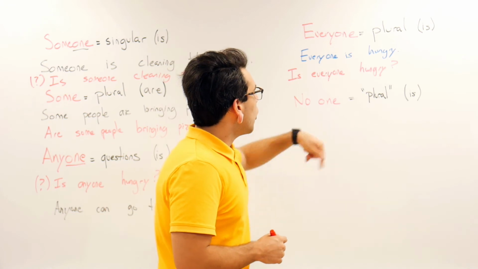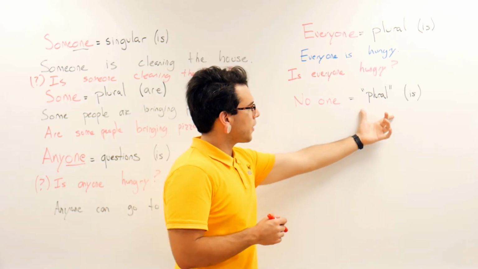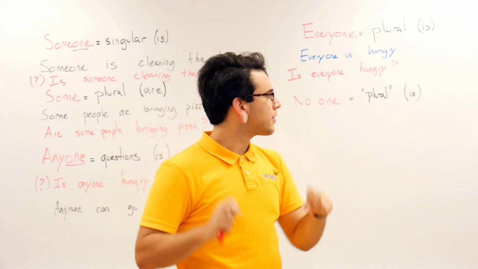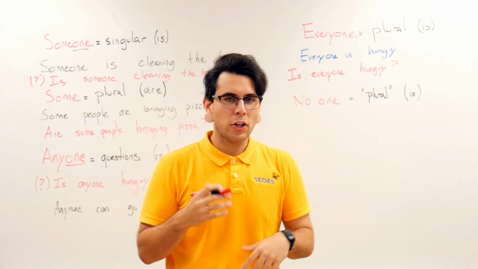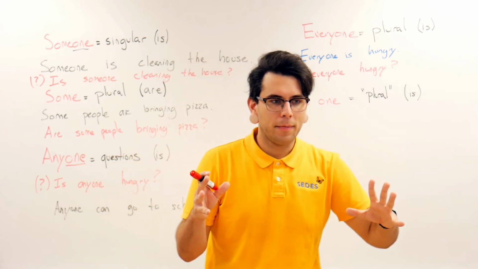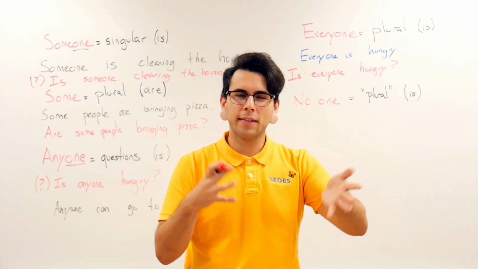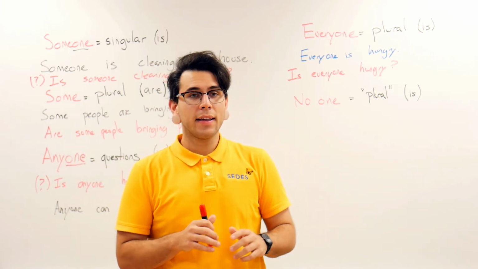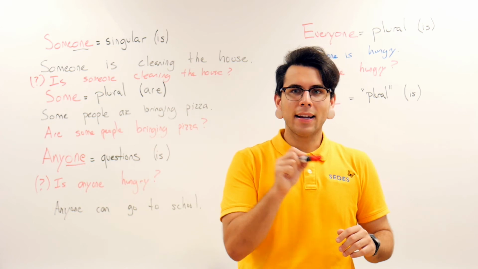Now we have no one. Here is talking about, I have plural in quotation marks like this because you're talking about multiple people as the subject in mind, or you have multiple people in front of you, but not a single person.